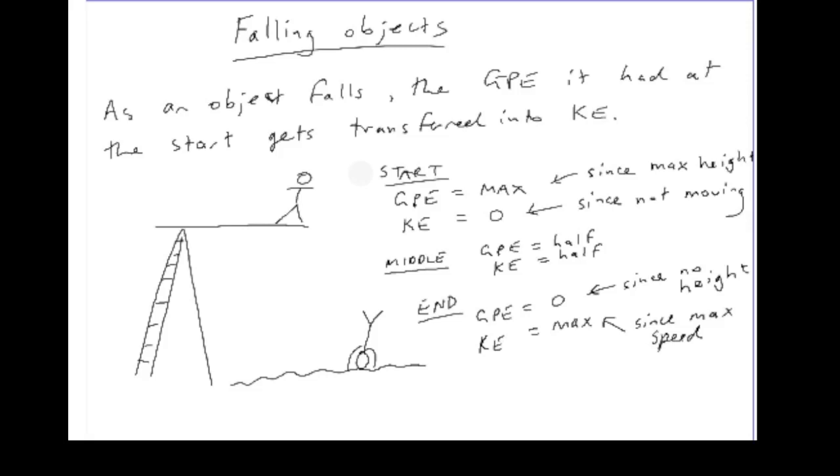So what we can say is the gravitational potential energy at the start will equal the kinetic energy at the end. But that is assuming that the law of conservation of energy is correct and that no energy has been lost. In real life, energy will always be lost as heat from a system. It gets wasted, and that's because of friction. The heat goes into the surrounding environment, and it's not available for any further useful energy transfers.